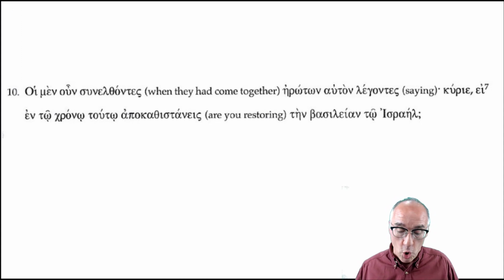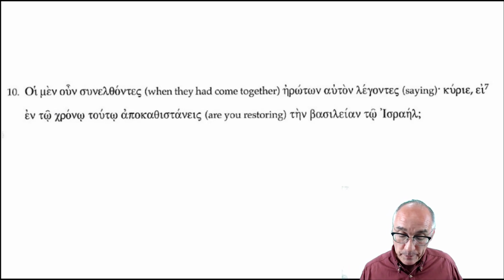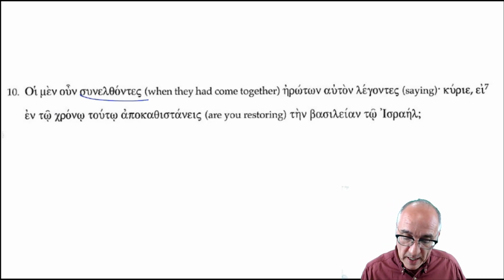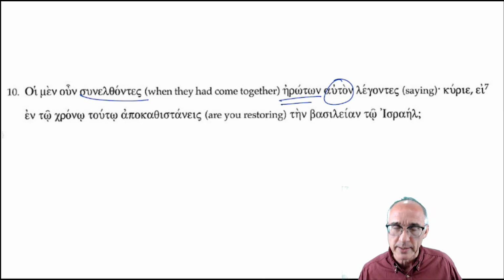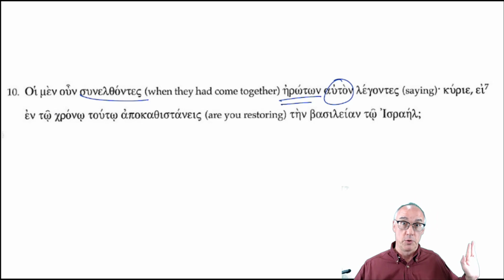Number 10. Hoi men oun sunelthontes, erōtōn auton legontes, Kyrie, en tō chronō toutō, apokathistaneis, that's a mouthful, isn't it? tēn basileian tō Israēl. So here's your, this is fascinating. Sunelthontes, here's your verb, here's your subject. I don't know what to do with legontes. I mean, I do, but I don't know what to do with it. We're going to move on.